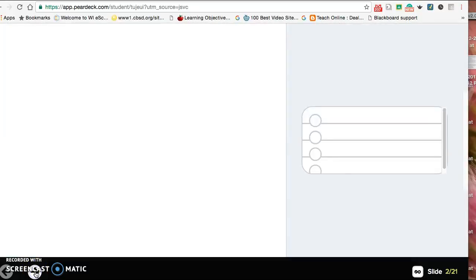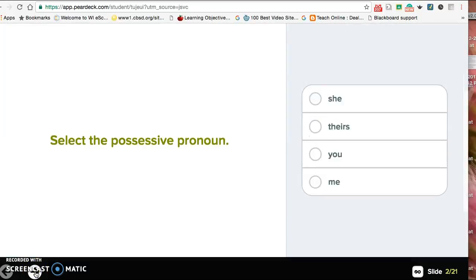And here's slide 1. Select the possessive pronoun. So we have she, theirs, you, me. Well, they're all pronouns, but the one that shows ownership or potentially shows ownership in a sentence is theirs. So that's the correct answer. She is a subject pronoun. You is neutral, can be subject or object pronoun, and me is an object pronoun because it would be used following a verb.